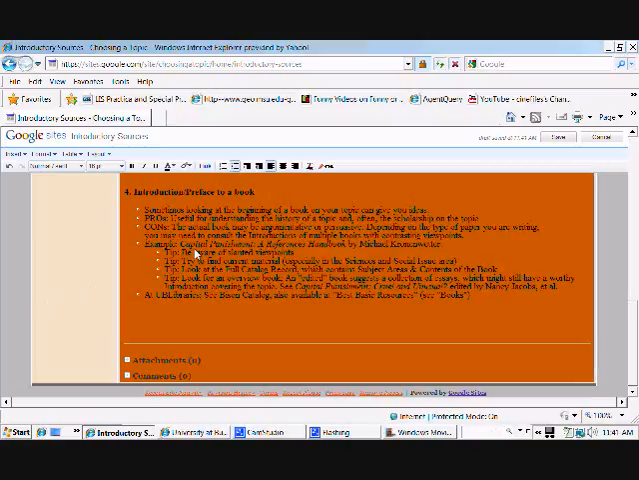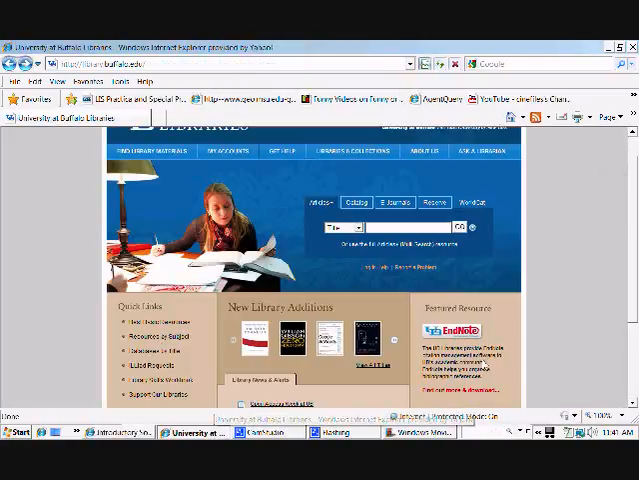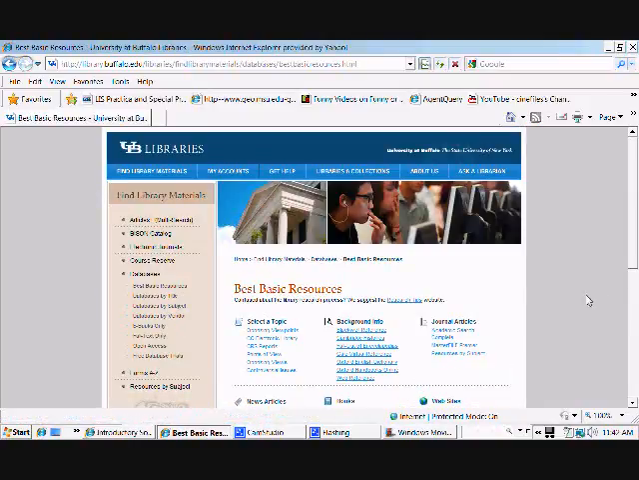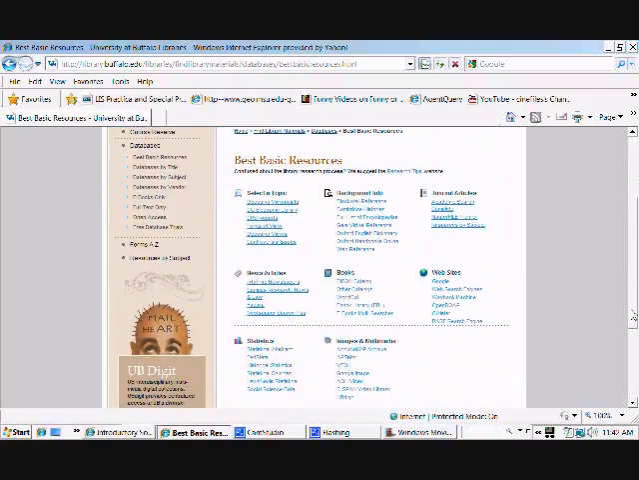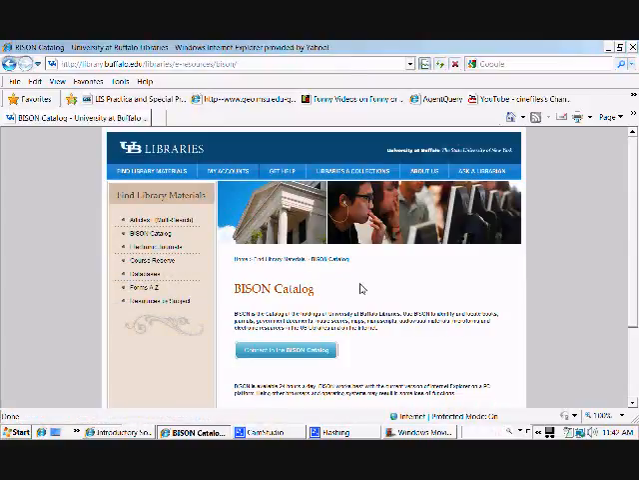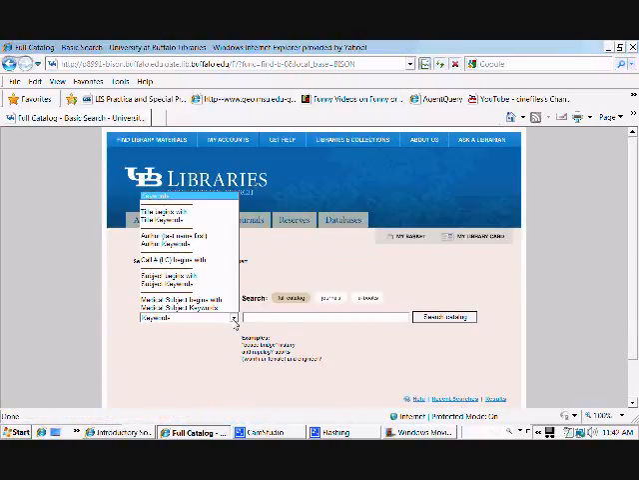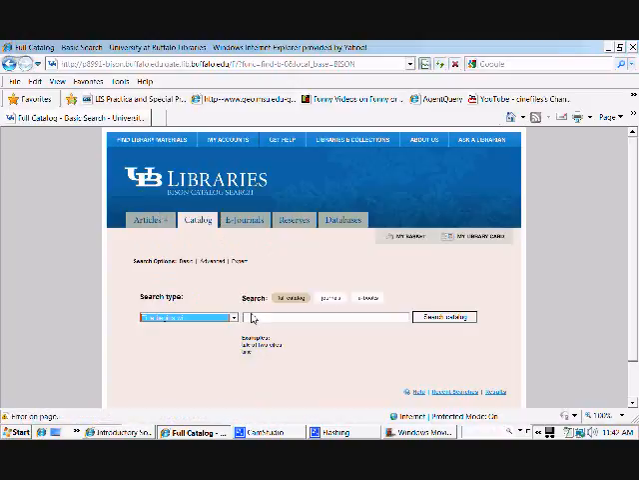Now we're going to look at the database to show you how to look up this material. So go to the University at Buffalo UB Library's homepage. Again, Best Basic Resources is the link. And then to access the Bison catalog to get books, you go under Books, Bison Catalog, connect to Bison Catalog, and you have it there. And we're going to look up title begins with capital punishment.